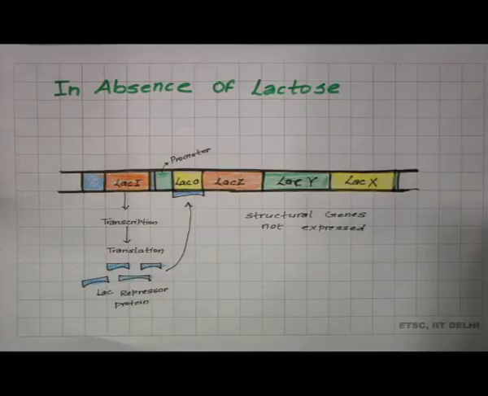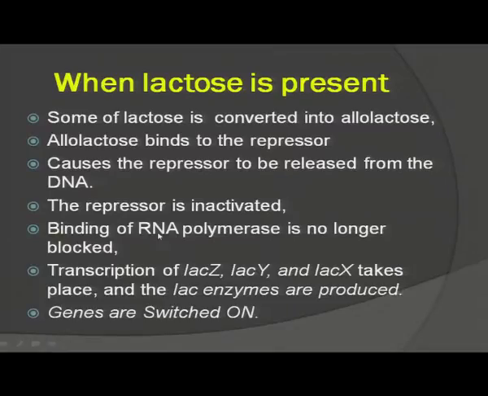The repressor is inactivated because of the allolactose. Binding of RNA polymerase is no longer blocked. Transcription of Lac Z, Lac Y and Lac X takes place and the Lac enzymes are produced. Genes are in a switched on condition. You can understand this with the help of this diagram.